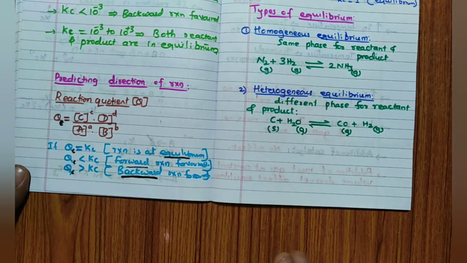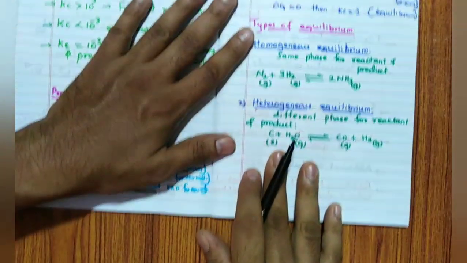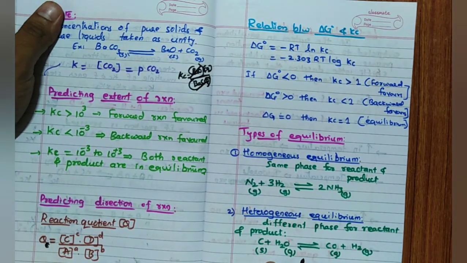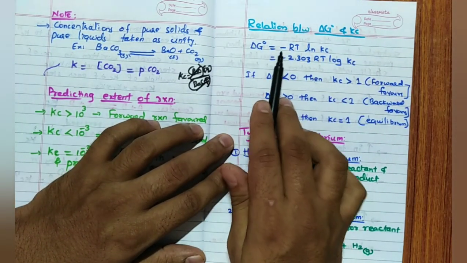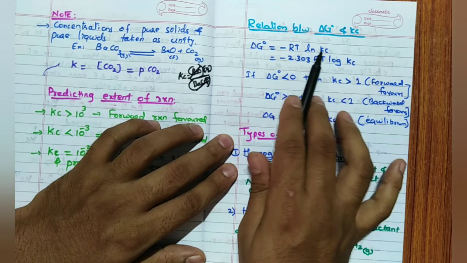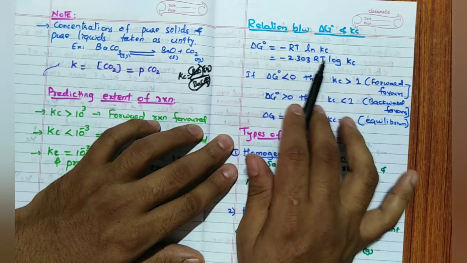This is about predicting the direction of reaction. Then the relation between delta G naught and Kc. The expression you remember: delta G naught is equal to minus RT ln Kc. Ln is nothing but 2.303 log, so minus 2.303 RT log of Kc.